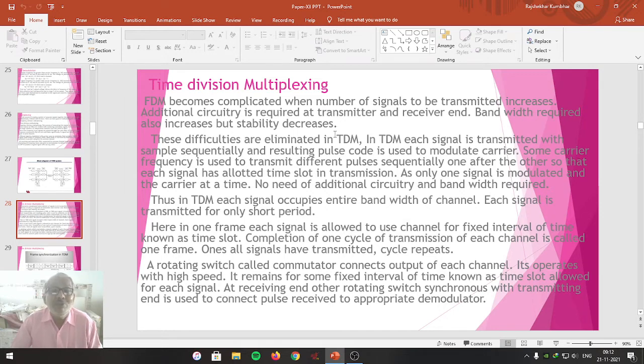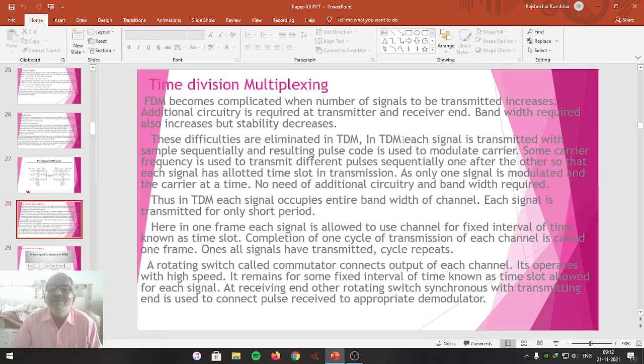and that's why another technique is to be used if the number of signals is many more, and that technique which we are going to adopt for more input signals is time division multiplexing. The problems in FDM are eliminated in time division multiplexing.